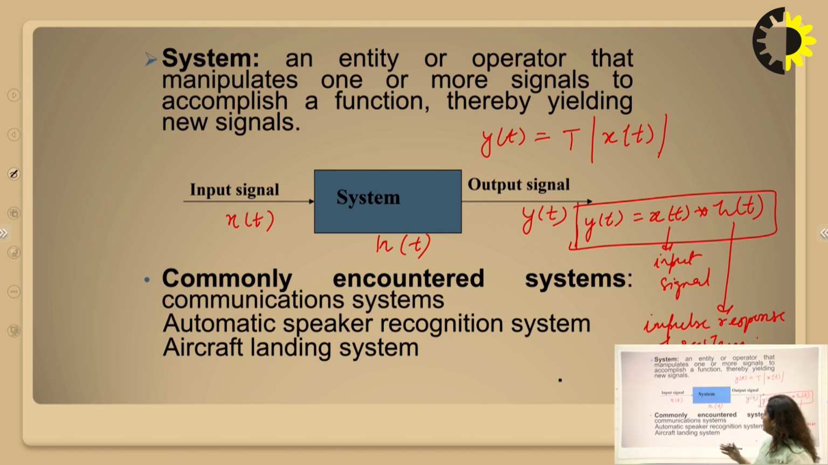There are commonly encountered systems, for example communication systems, such as an automatic speaker recognition system and an aircraft landing system. These are systems in which we provide some input and obtain some output.